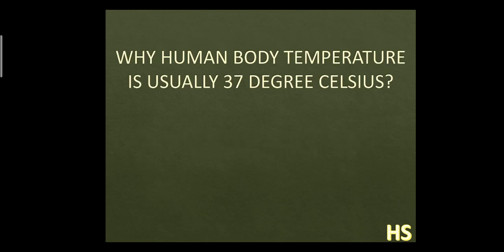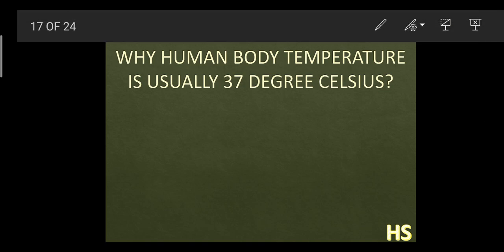Now this is a very general knowledge part. Why is body temperature usually around 37 degrees Celsius? The reason is very simple: at this temperature there is perfect action of the enzymes.